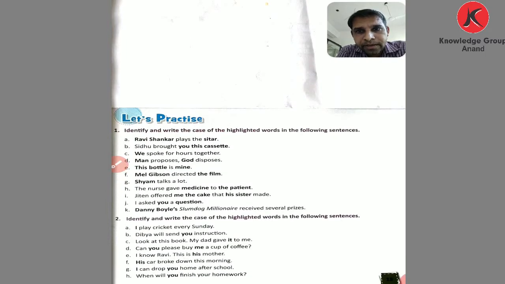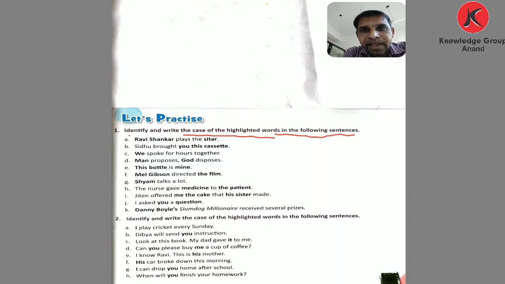So today I am going to explain the exercise. Yesterday I already discussed with you what the case is: subjective case, objective case, dative case, and possessive, which means genitive case. So here is the exercise. See, identify and write the case of the highlighted words in the following sentences.